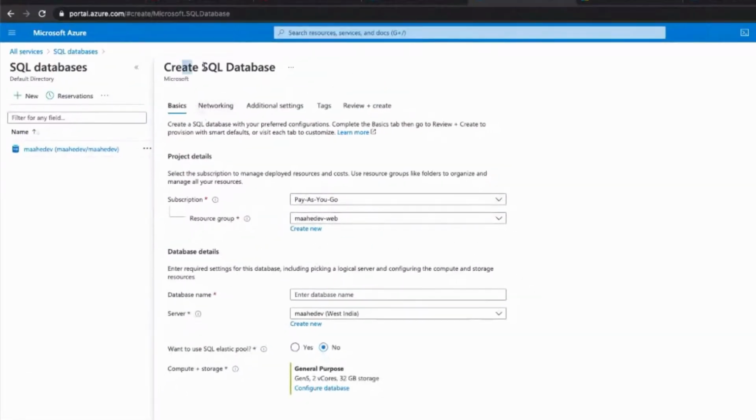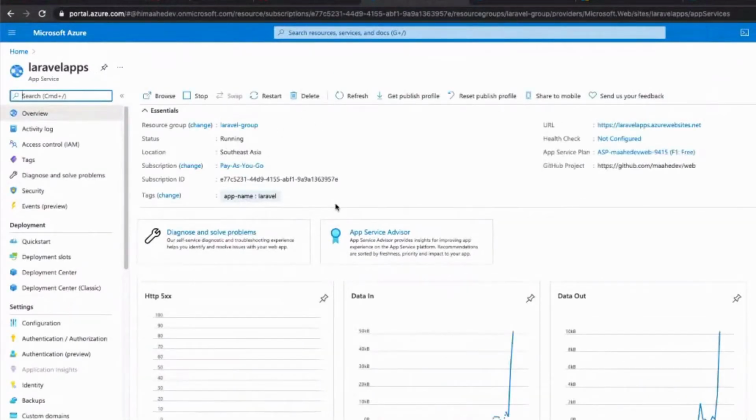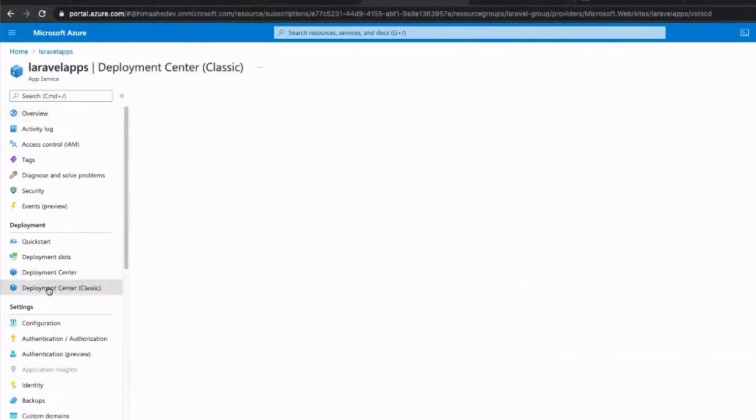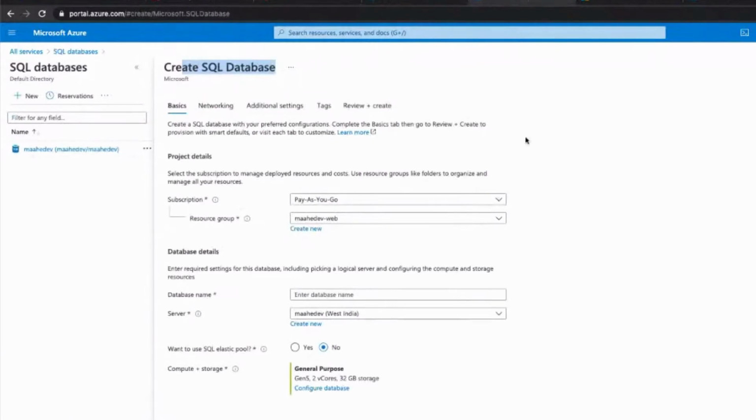Okay, so this is, as I said, the SQL database we are trying to build up here. I think I have changed the service. Let me see if our Laravel application is ready or not. Laravel apps. So you can see that was the dashboard, and on that dashboard we can see all the services and applications we have added. We have to go to deployment center classic. Okay, the build is still running. So meanwhile, if you have any questions, you can put those,